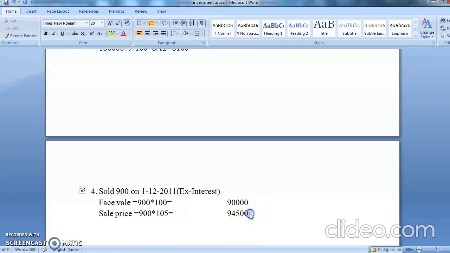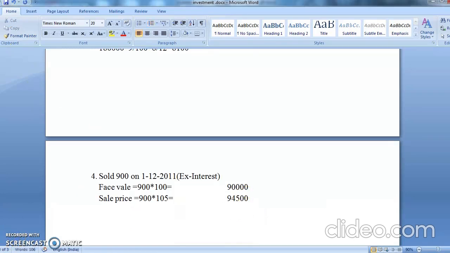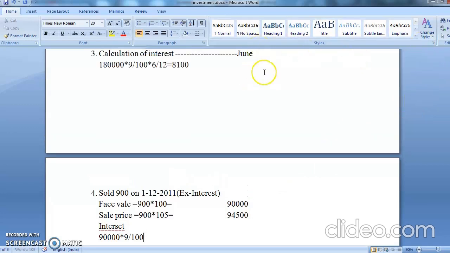So the next, after writing this, you have calculation of interest. So what is interest? Yes, tell me. Interest, the face value is 90,000 multiplied by 9%. Now see, you have received the interest last when, see, I've written it here. We have received the interest last in June. Am I correct? So जून के बाद आपका इंटरेस्ट कितने महीने का पेंडिंग है? जुलाई, अगस्त, सितंबर, अक्टूबर, नवंबर. सिर्फ 1 दिसंबर को आप बेच रहे हैं. So जून से लेके नवंबर तक how many months? 5 months. So it is into 5 by 12.